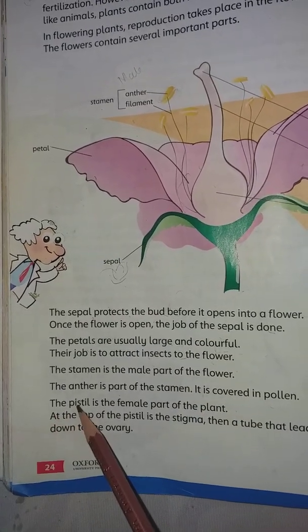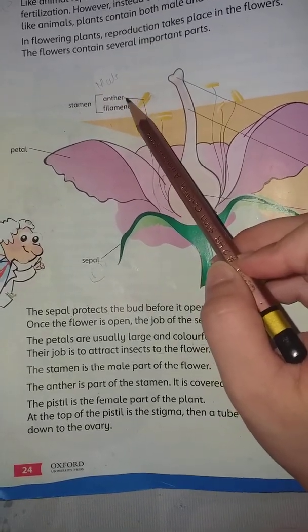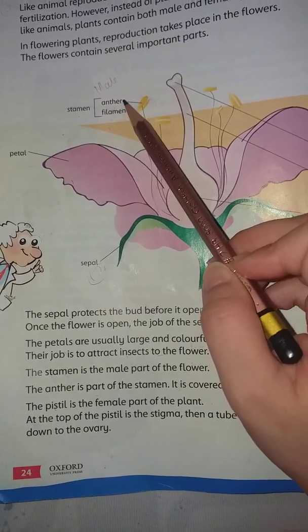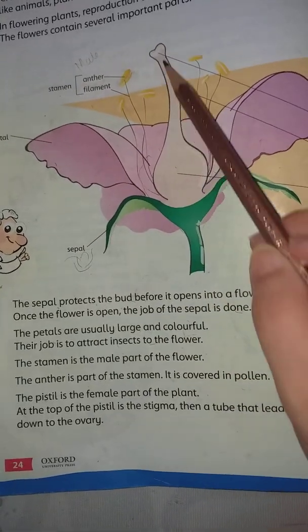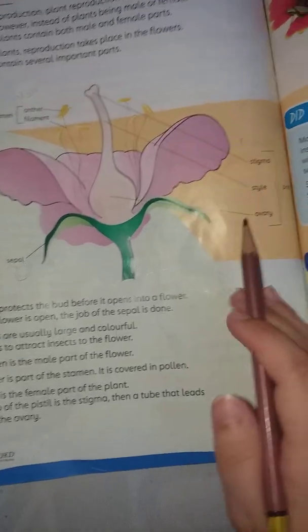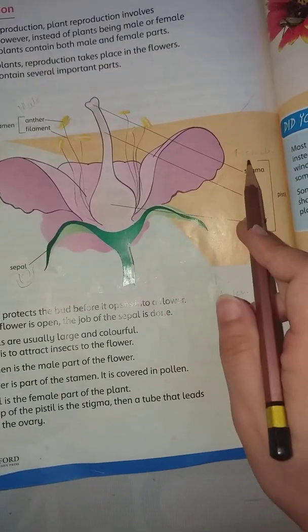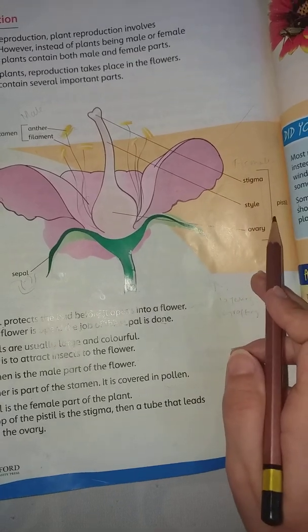The pistil is the female part of the plant. This is the male part, the anther and filament, and it is covered with pollen. Now this is the female part. This is the ovary, this is the style and this is the stigma, and all of this female part is known as the pistil.